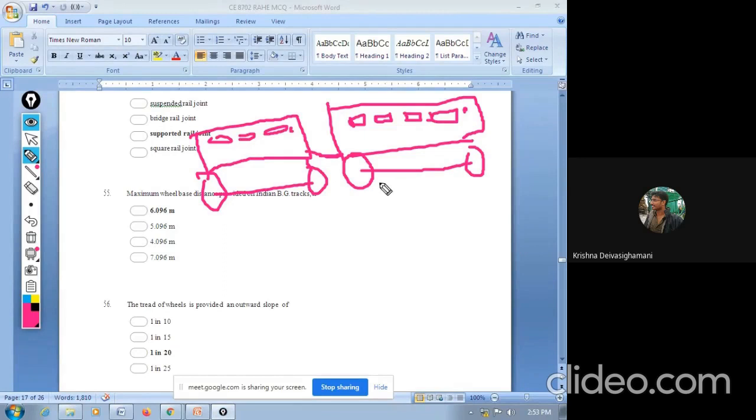So the wheelbase is the distance between the wheels. This is called wheelbase. The maximum wheelbase distance on Indian broad gauge track is 6.096 meter, approximately 20 feet. It is the length of your compartment.